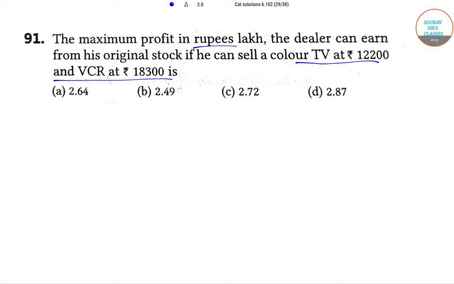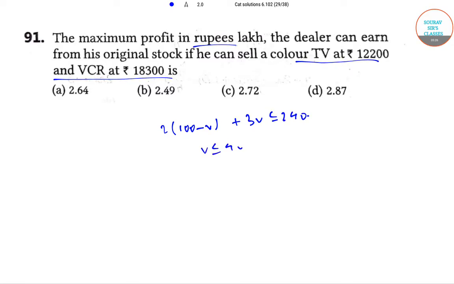Now, from the previous question and the above information we have 2 into 100 minus V plus 3V less than equal to 240. So V less than equal to 40 and T less than equal to 60. So V equals 40 and T equals 60 for maximization of profit.